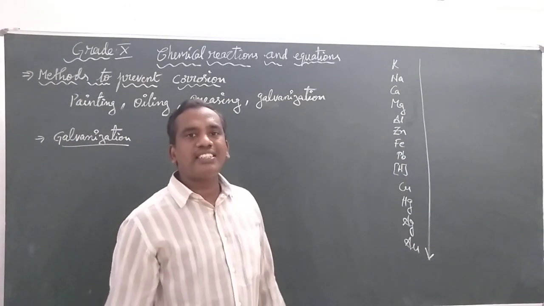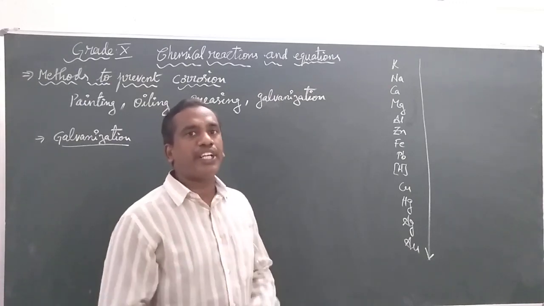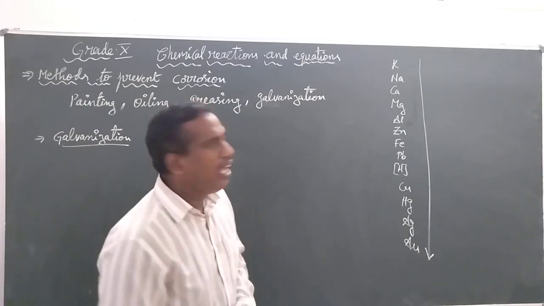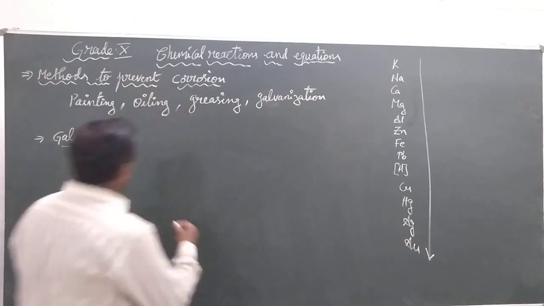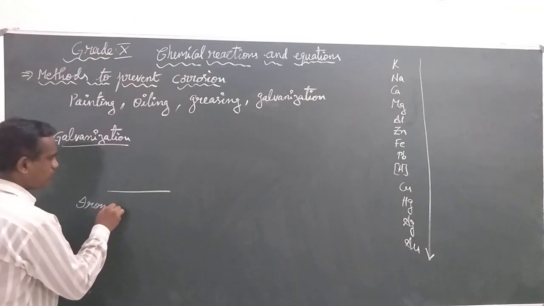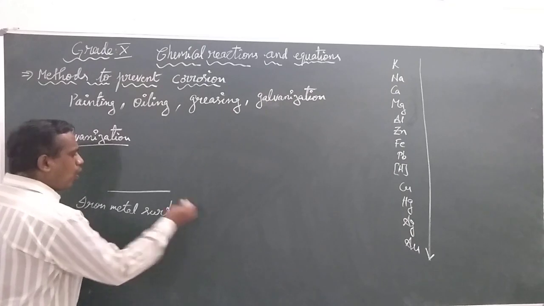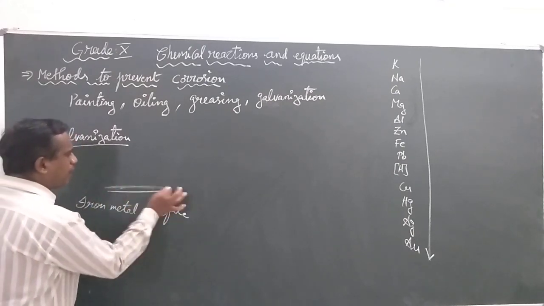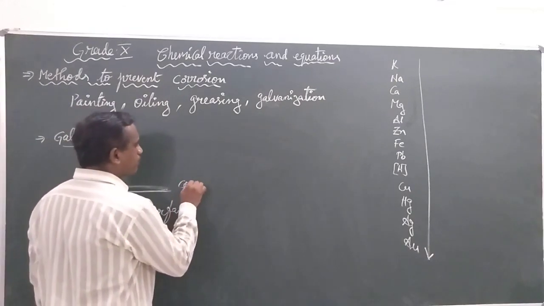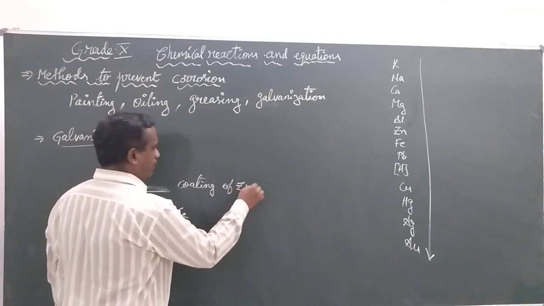Galvanization is the process generally used to prevent iron from undergoing corrosion. Let us imagine we have a piece of iron. Over the surface of this iron metal, a coating of zinc will be applied.